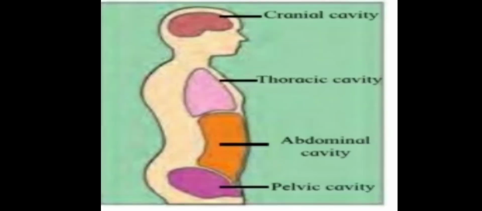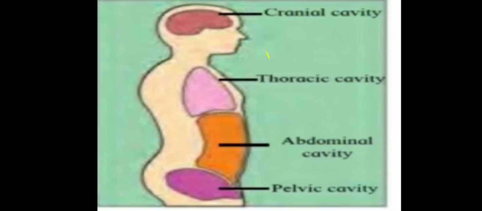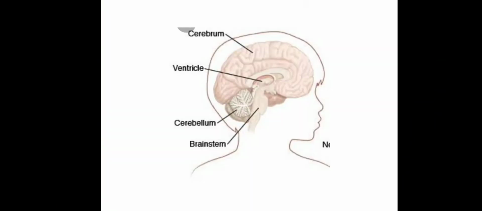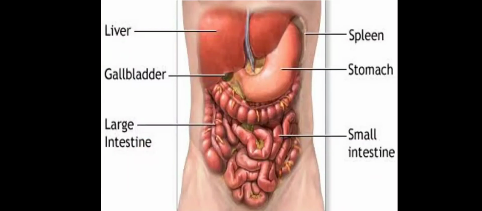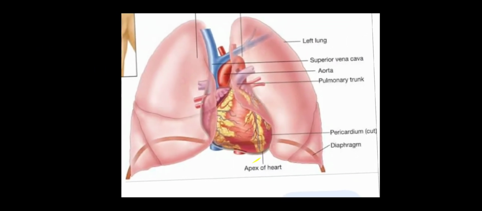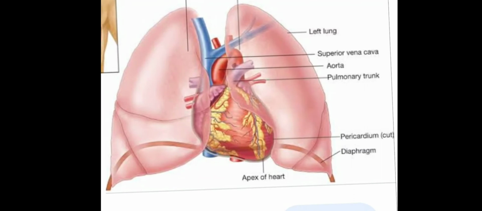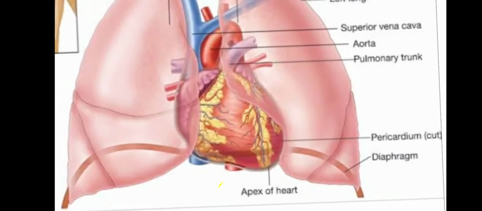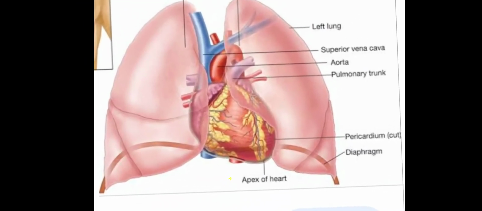Torso is the trunk of the human body. Here we can see the trunk of the human body. The cavity in the torso has three parts. The cavity in the chest is called the thoracic cavity. The heart is located in the central thoracic cavity.